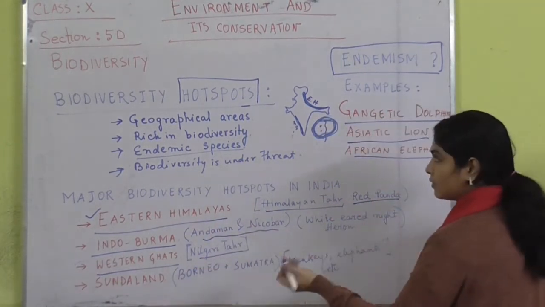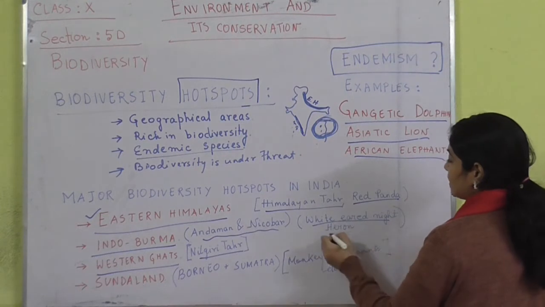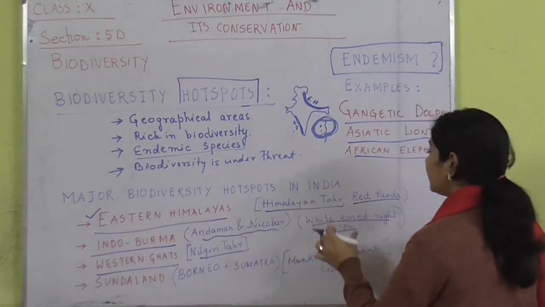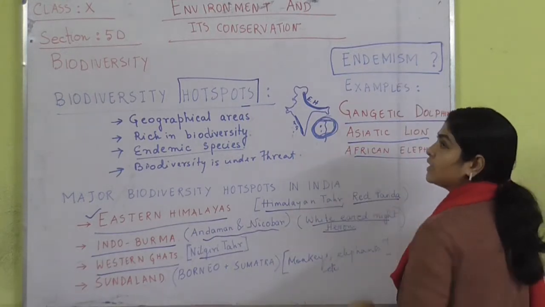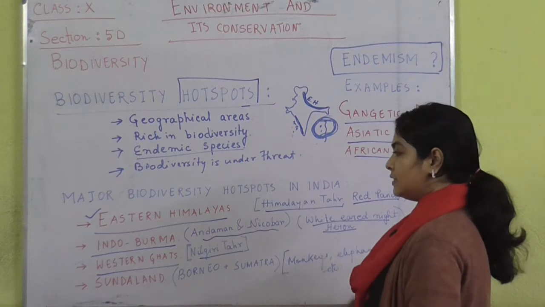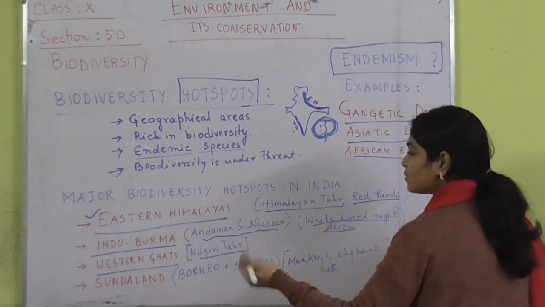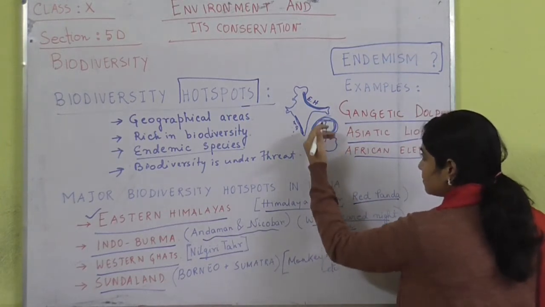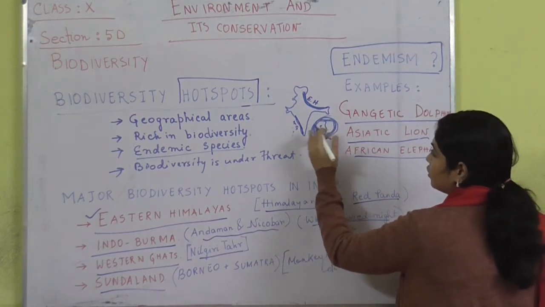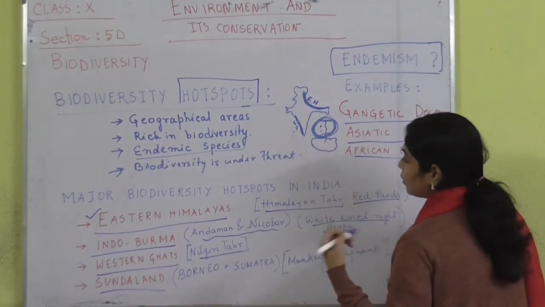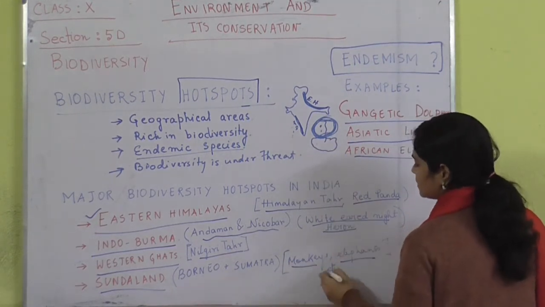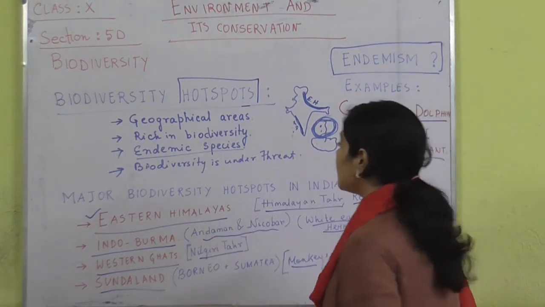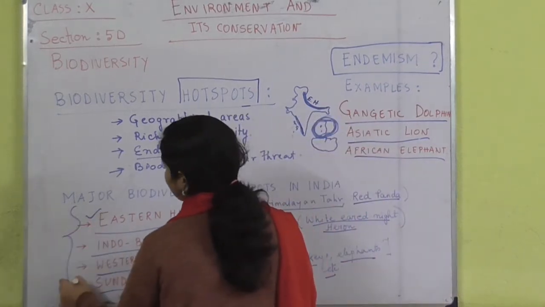The things which are common over there, the white-eared night heron, it is a bird, heron is a bird. Specifically the white-eared night heron is present in this region, in the Indo-Burma region. And the last one is the Sundaland, which is further down, the place below the Indo-Burma region. And what is present in Sundaland? The monkeys, elephants and so many other animals. They are a very richly diverse area again. So these 4 regions are the biodiversity hotspots present in India.